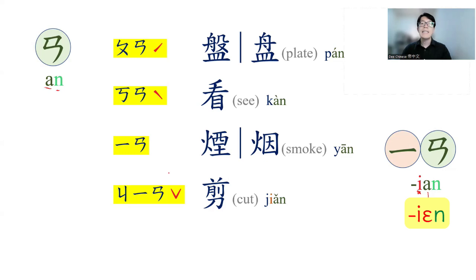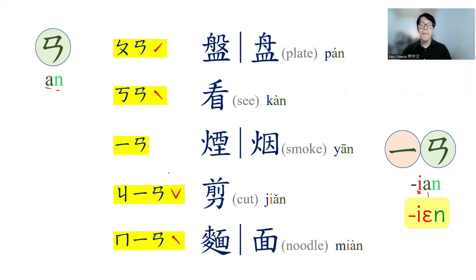Next one, ji, yi, an, third tone, jian. Jian means cut. So here, we won't say jan, because the a is affected by i. So we say jien. And the next one, mi, yi, an, fourth tone, we say mian. Mian means noodle.